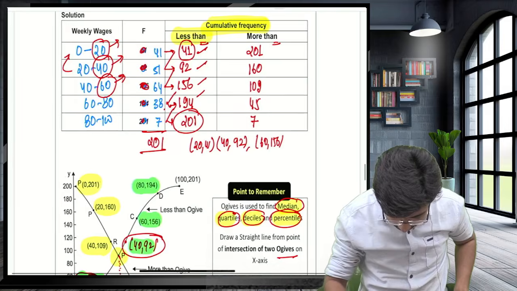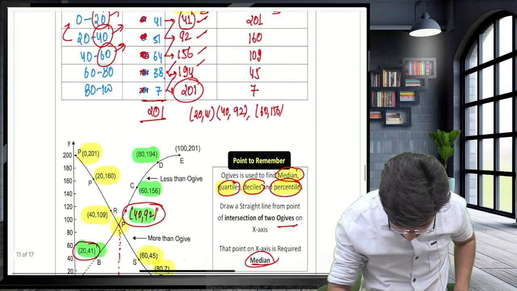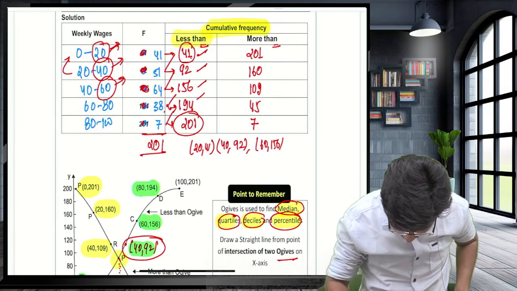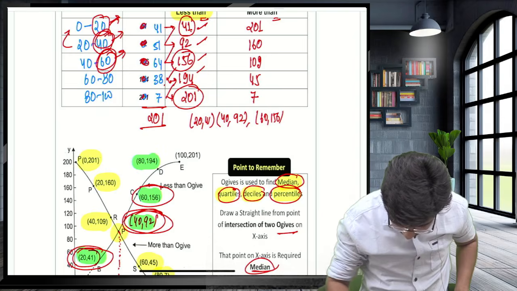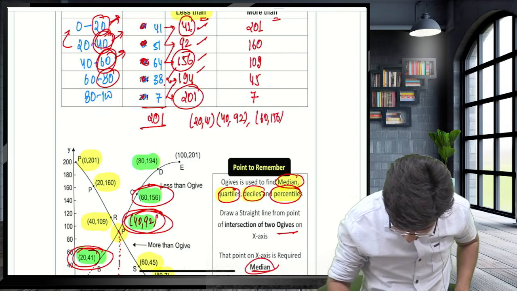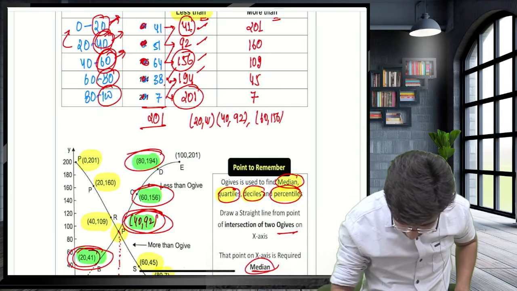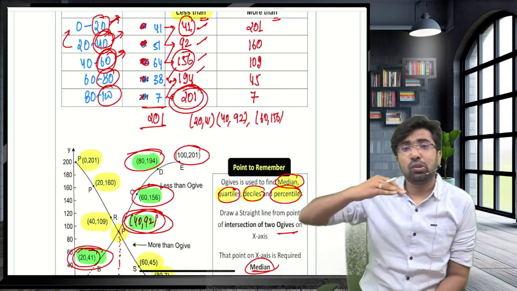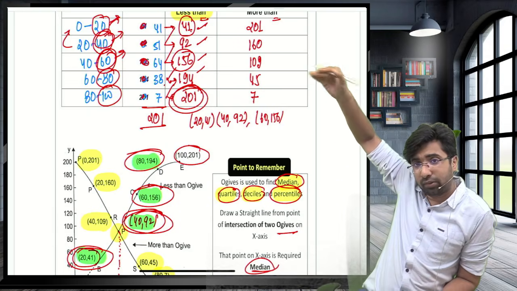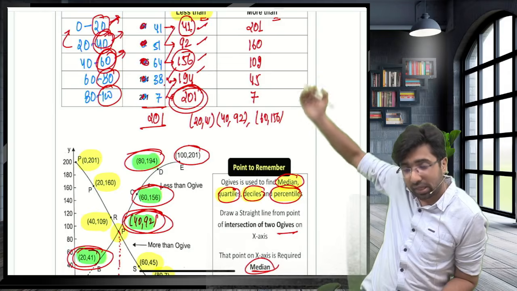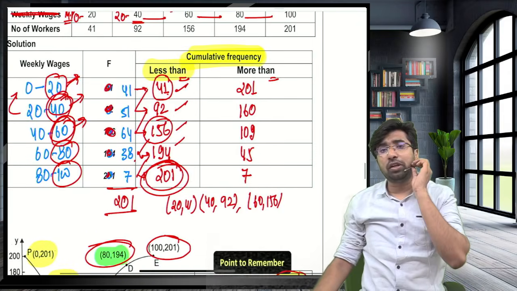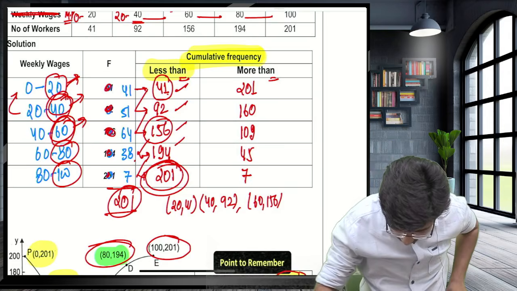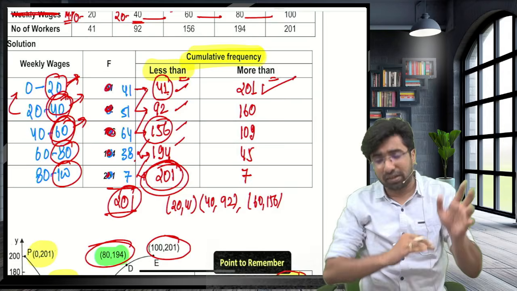Now see, guys, I have plotted 20 comma 41, 40 comma 92, 60 comma 156, 80 comma 194, then 100 comma 201. This is known as less than; it increases upward. Now how do you calculate the more than cumulative frequency? Take the total frequency, 201, and start in reverse.